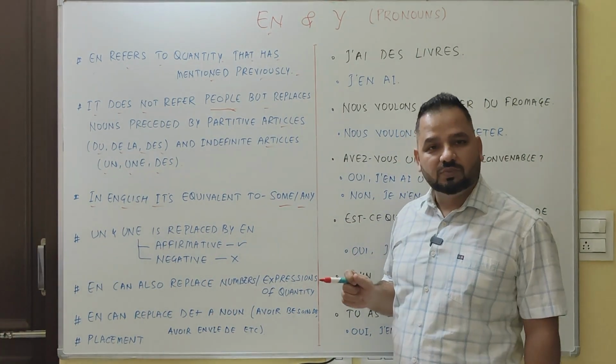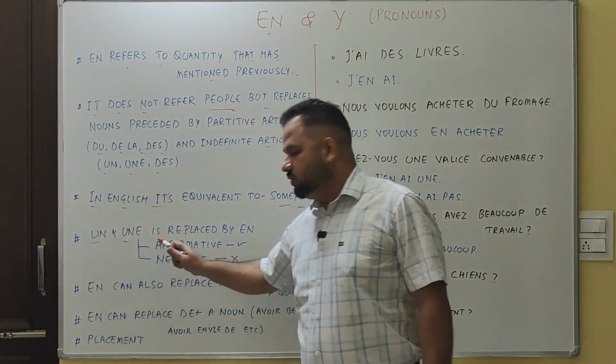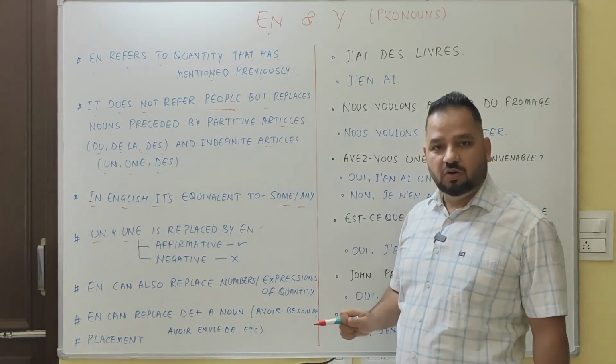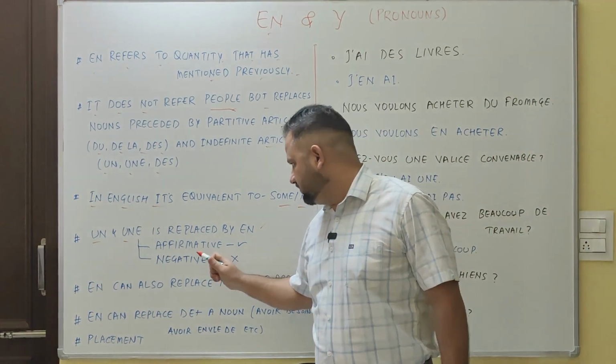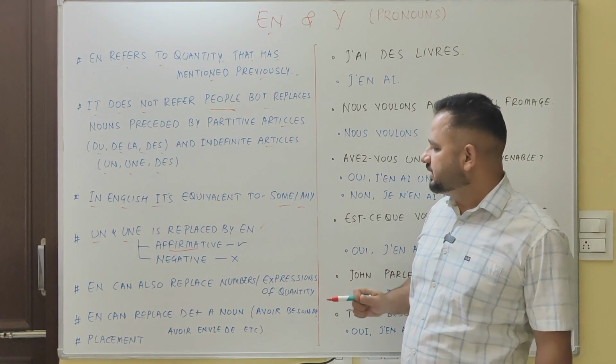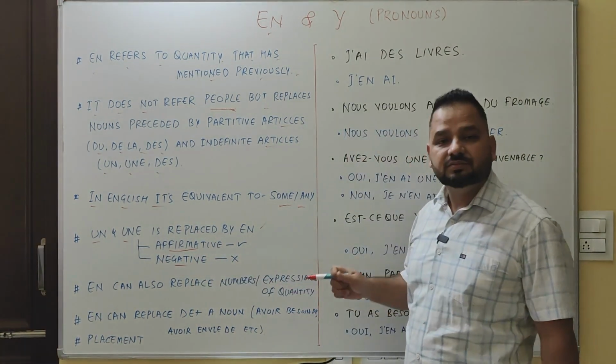An indefinite article, un or une, is replaced by "en" in case of affirmative and negative.